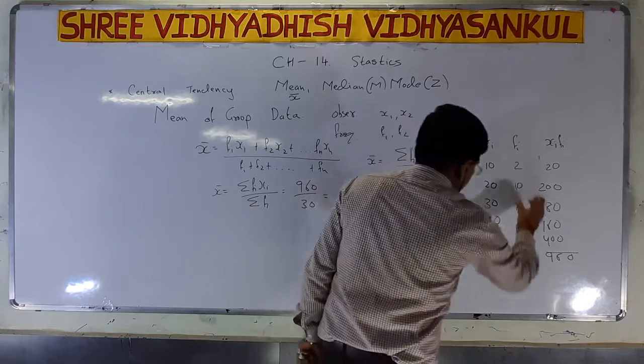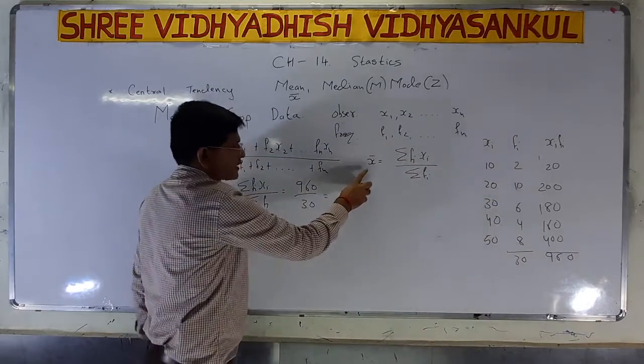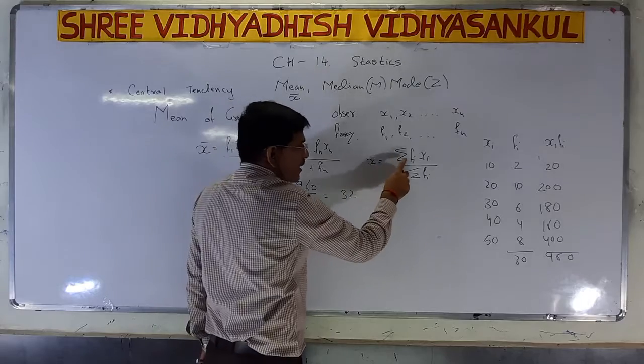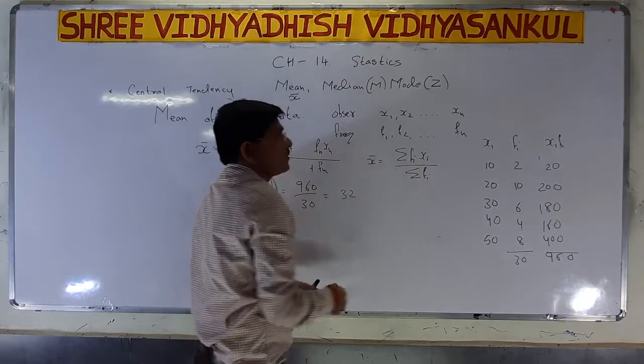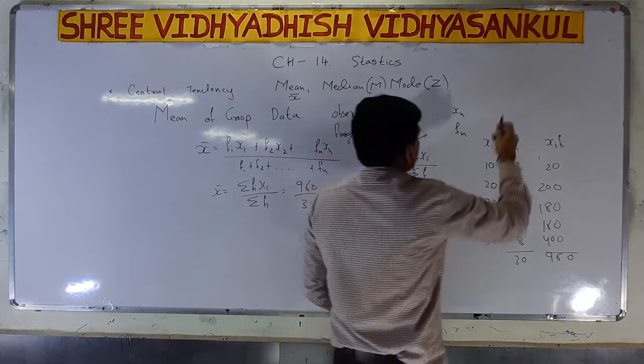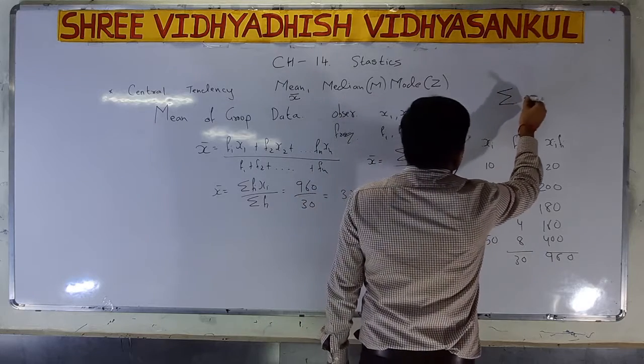Now there is one symbol, sigma. x bar is equal to sigma fi xi upon sigma fi. Sigma means sum, the symbol related with sigma. Sigma means sum.